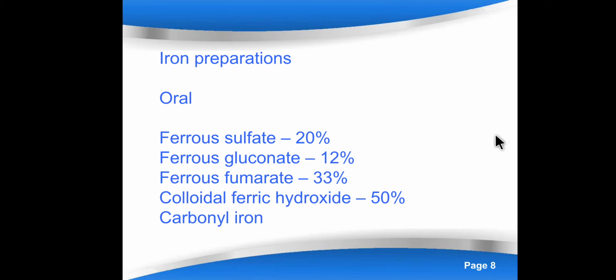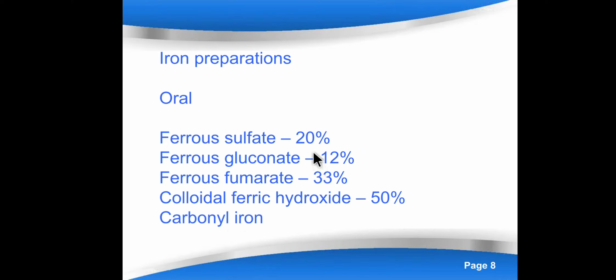In the orally available iron preparations, you can see these are the various ones: ferrous sulfate, ferrous gluconate, ferrous fumarate, colloidal ferric hydroxide, carbonyl iron. These are the various orally available preparations.